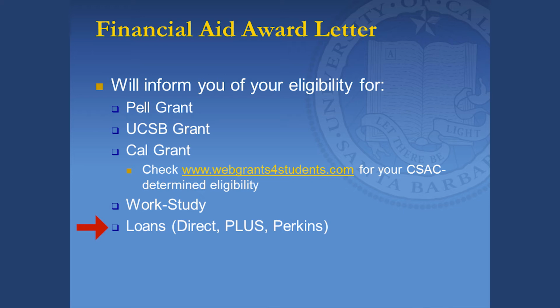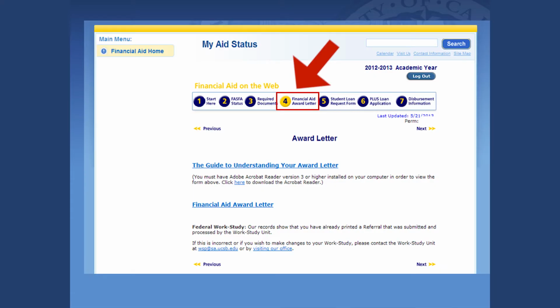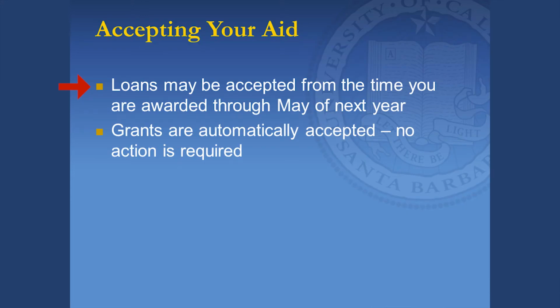We have already begun releasing award letters. If we require documentation from you, please keep in mind there will be additional processing time before your award letter is released. You may view your letter on tab 4. You may accept your loans from the time you receive your award letter until the end of May of next year. Grants are automatically accepted, therefore no action is required.